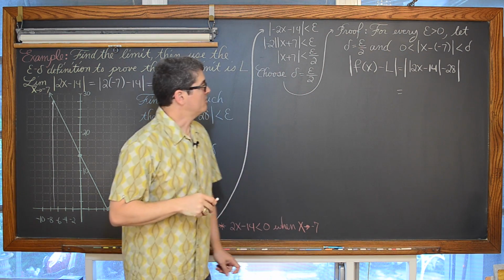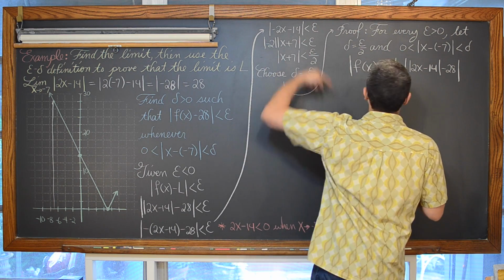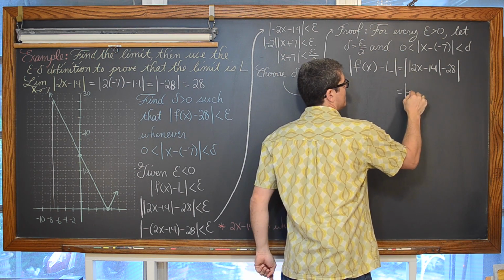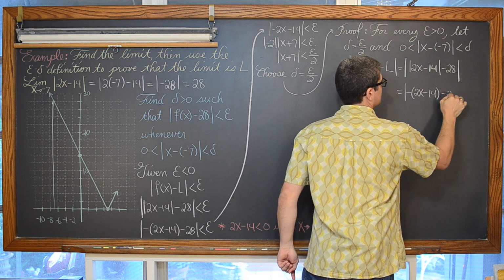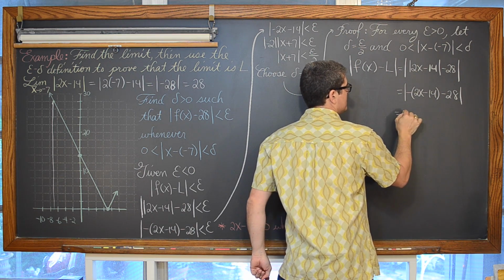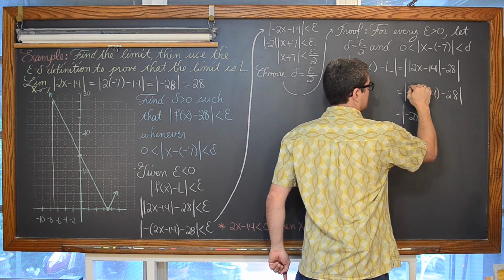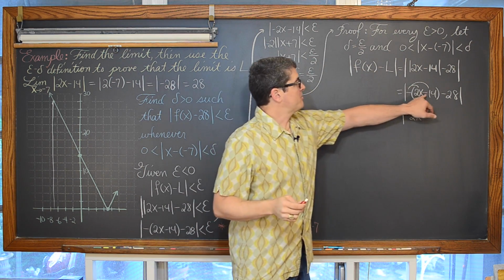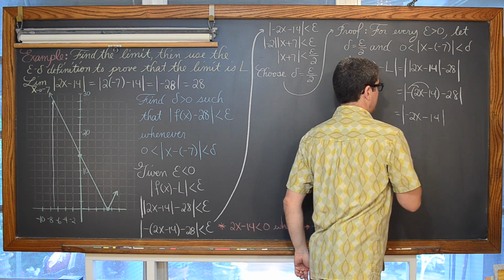That is going to look very similar to this work over here: the absolute value of negative 2x minus 14 minus 28. That is equal to the absolute value of negative 2x, distributing the negative, we have, again, positive 14 minus 28 is negative 14.